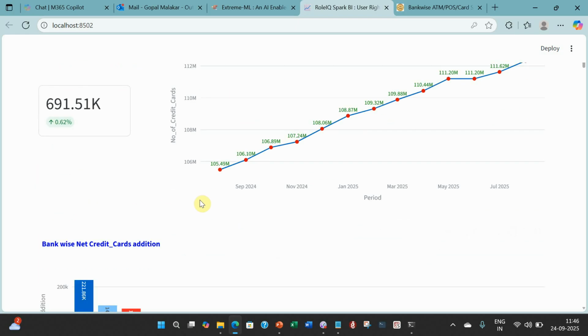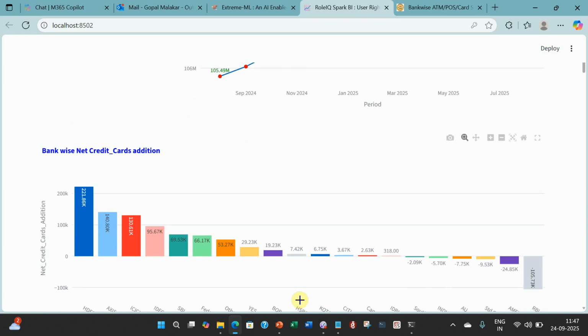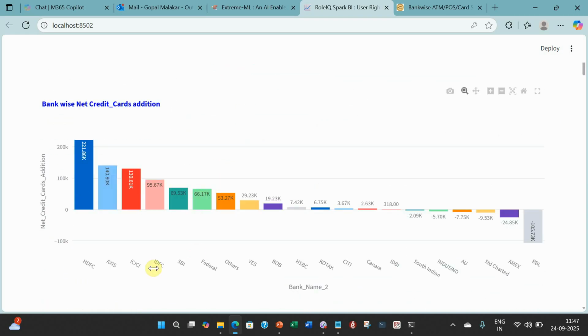Now let's look at bank-wise. Which bank has added how much? The maximum addition has been done by HDFC, which is usually the case. They have added 2,21,000, followed by Axis, followed by ICICI, followed by IDFC, and then comes SBI. SBI is actually coming fifth, almost from 3-4 times. And look at Federal. Even Federal has added as much as probably SBI. So Federal is growing very fast. And the biggest loser is actually RBL.